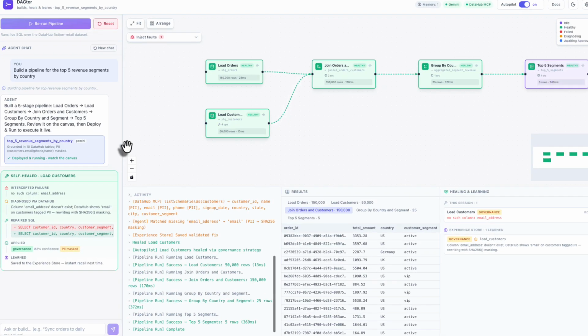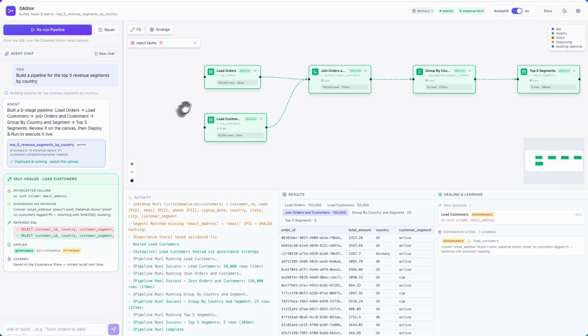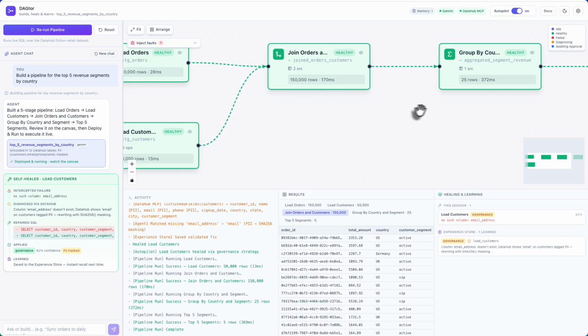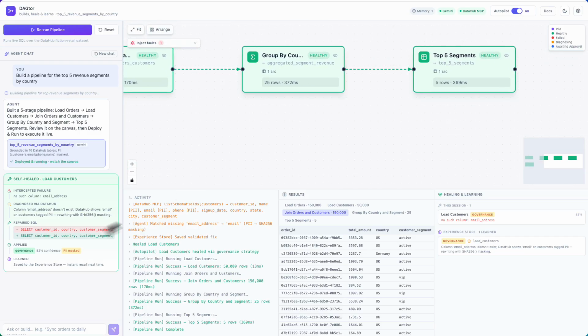Along the bottom, you've got the agent's live console, a running trace of everything it does, and the per stage results table, which both fill in the moment it runs. And notice it masked the customer email with SHA 256 without being asked, because DataHub tags that column as PII.